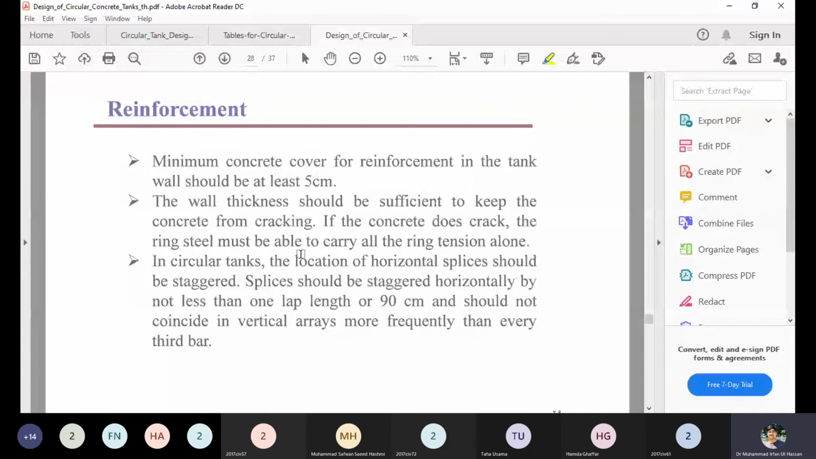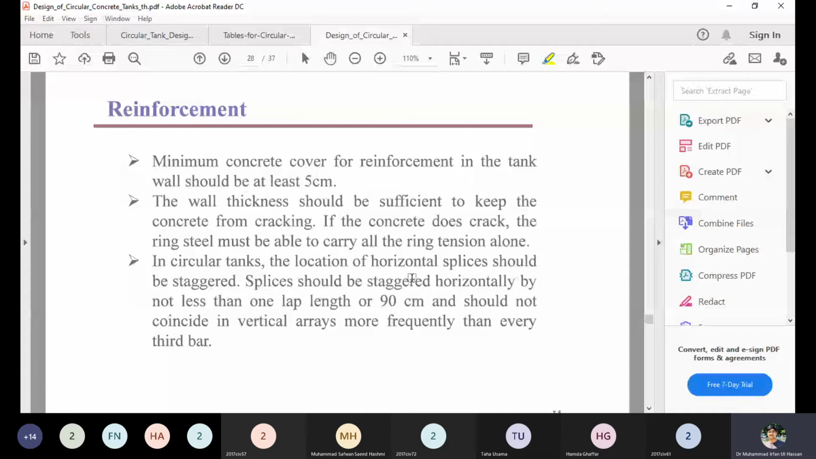The wall thickness should be sufficient to keep the concrete from cracking. If the concrete does crack, the ring steel must be able to carry the ring tension. Normally, the cracking should not occur, and the ring steel should also be provided. If the crack occurs, the tank should not collapse, because the ring steel is there and that is taking the tension. Only the measurement or repair is possible, but totally changing or strengthening the tank is a big challenge.